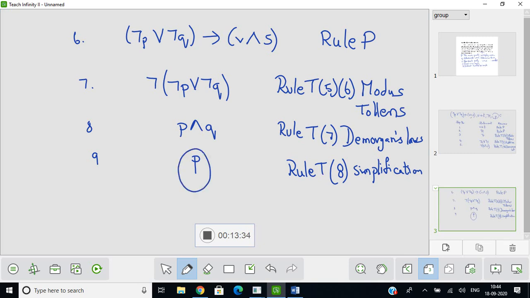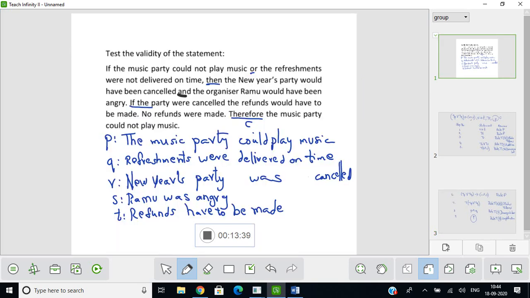Let us now go through the problem once right from the start. So look at this. If the music party could not play music or the refreshments were not delivered on time, then the New Year's party would have been cancelled and the organizer Ramu would have been angry. If the party were cancelled, the refunds would have to be made. No refunds were made. Therefore, the music party could play music. I think it is not could not play, and it is just could play music.